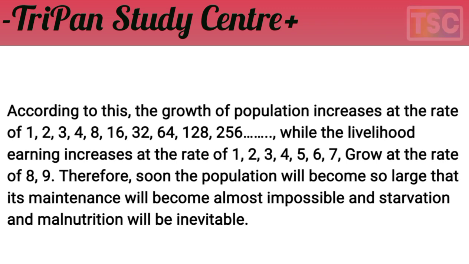Therefore, soon the population will become so large that maintenance will become almost impossible, and starvation and malnutrition will be inevitable. That's important.